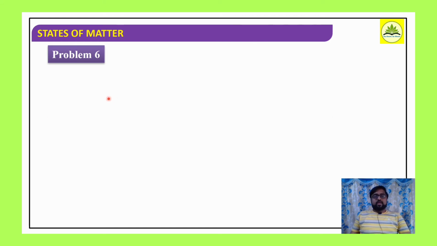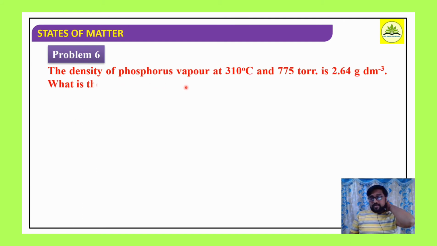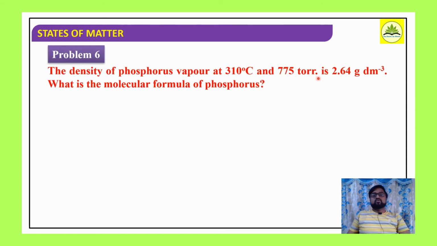Okay, well, then coming to the next problem, problem number 6. The density of phosphorus vapor at 310 degrees Celsius and 775 torr is 2.64 gram per decimeter cube. What is the molecular formula of phosphorus?